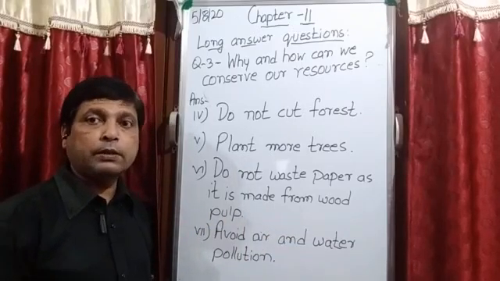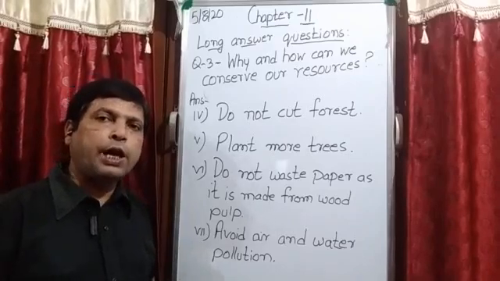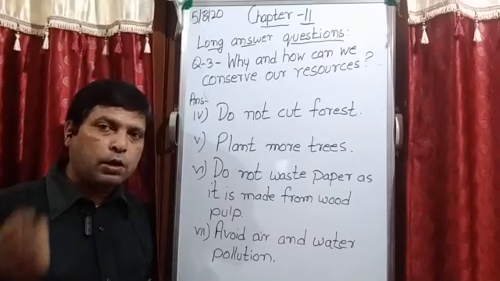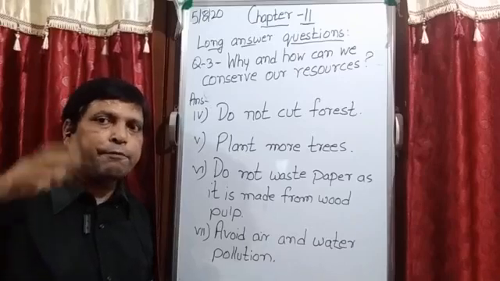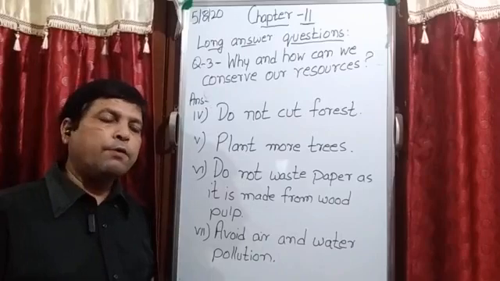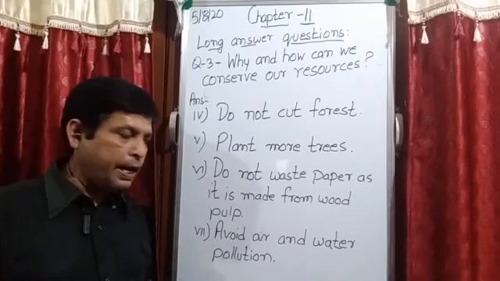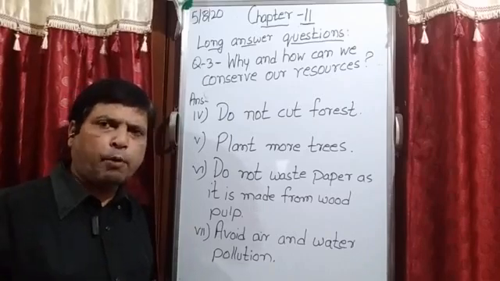We are burning many things. The smoke coming from the factory, and gases coming from the vehicles you drive on the road, create a lot of air pollution.